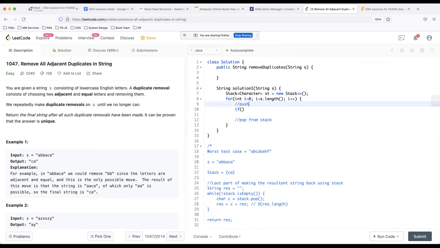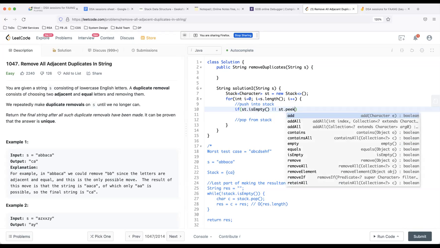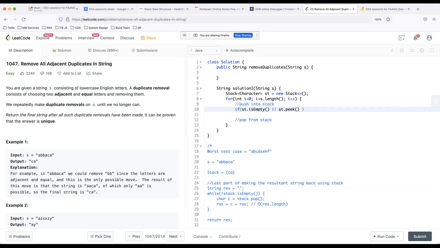When I'm going to push into the stack, let's say if the stack is empty, if nothing is present in the stack, or if stack.peek will give me the topmost element from the stack, but it will not remove it.